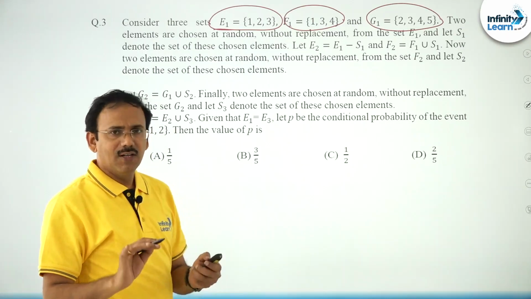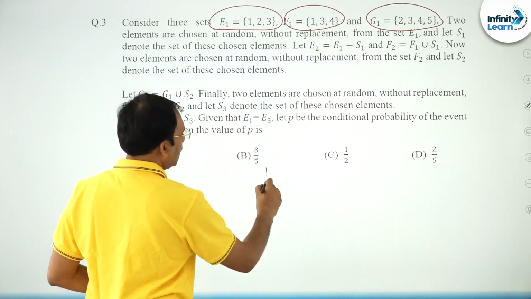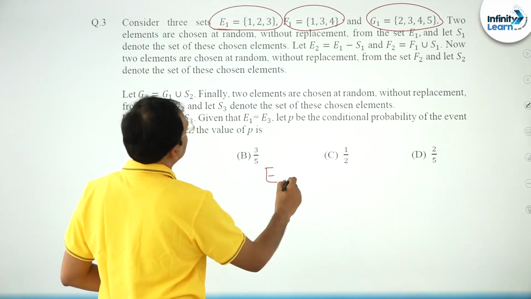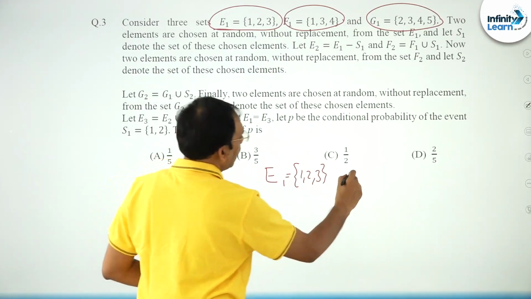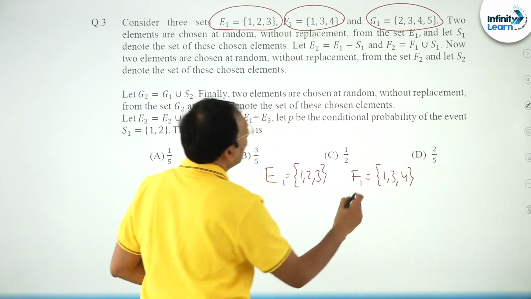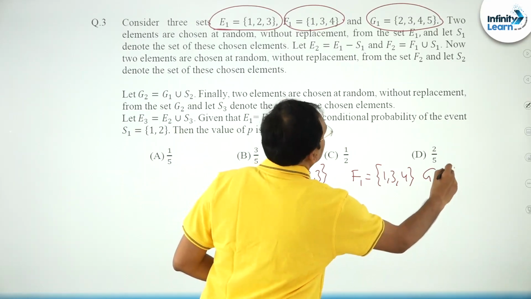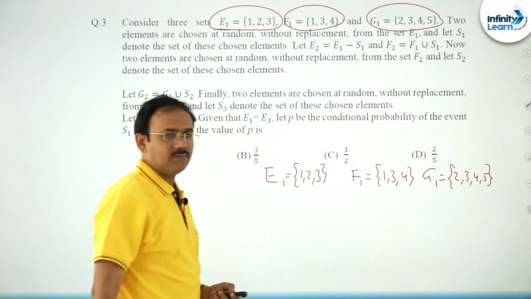The remaining are all a bit easy. Then what he has done, let me write here. E1 stands for set {1, 2, 3}, and F1 stands for set {1, 3, 4}, and G1 stands for set {2, 3, 4, 5}.